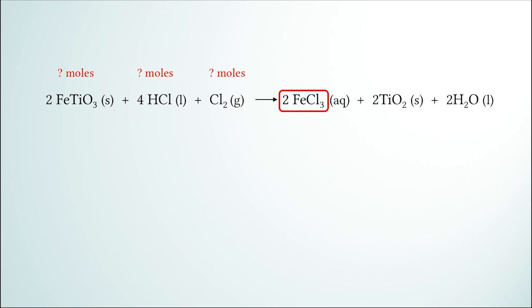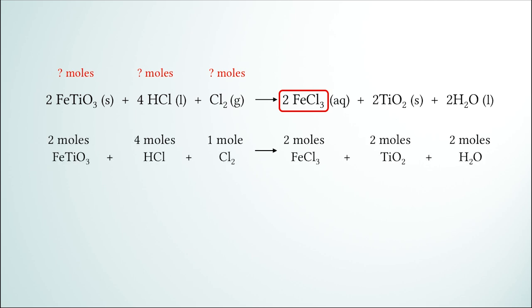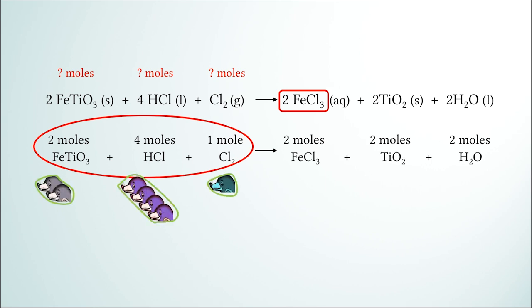It lets you know that 2 moles of iron titanium oxide react with 4 moles of hydrogen chloride and 1 mole of chlorine to produce 2 moles of iron chloride, 2 moles of titanium oxide, and 2 moles of water. So your answer is 2 moles of iron titanium oxide, 4 moles of hydrogen chloride, and 1 mole of chlorine. You need these reactants in exactly these amounts.